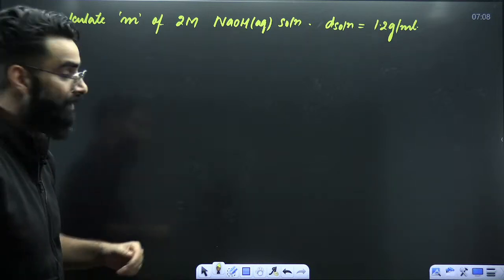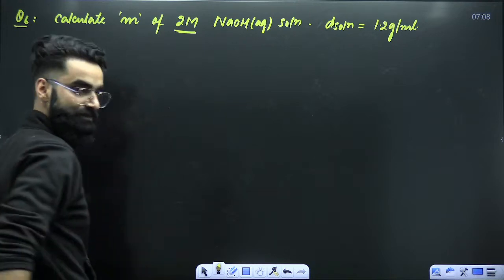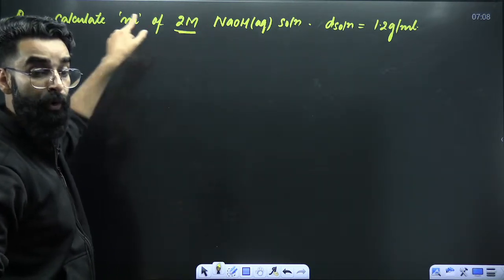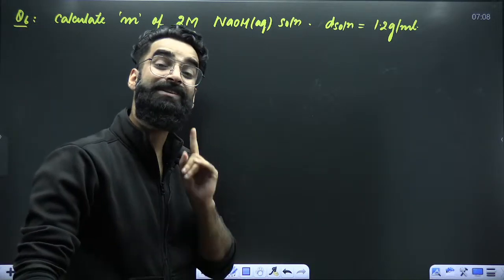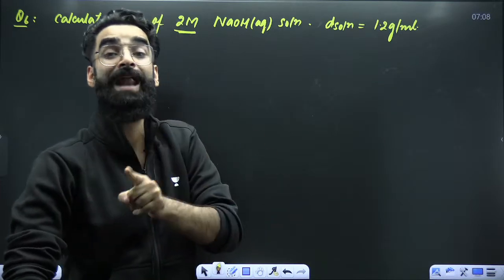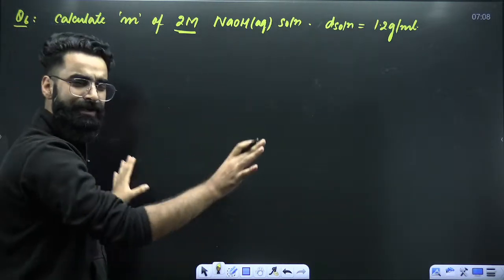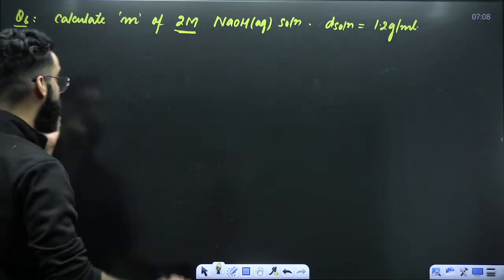Look at this question. Calculate the molality of a 2 molar solution. So we have got a solution whose molarity is 2, whose molality is to be calculated. Did I give you any result which connects molarity with molality? Absolutely, there was one direct result. No need to use brain at all. Just use the formula. You know it. Already I have given you the formula.